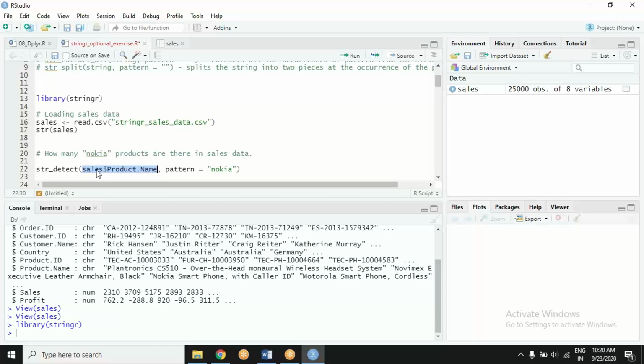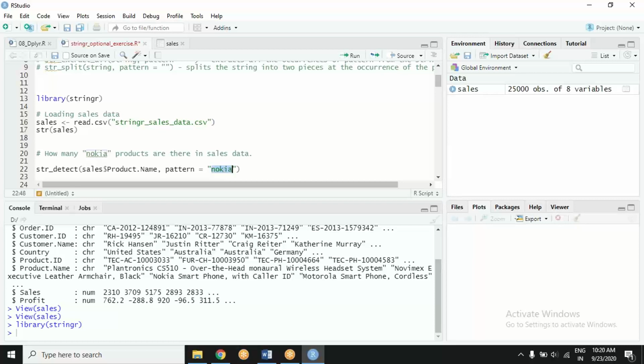Again, for my facility, R helps me so that everything happens index wise. You just have to mention the column name. I don't have to loop from index to index. It will automatically provide me the result index wise. So I am mentioning the sales dollar product name. And what is the pattern I am looking for? I am looking for the pattern Nokia.